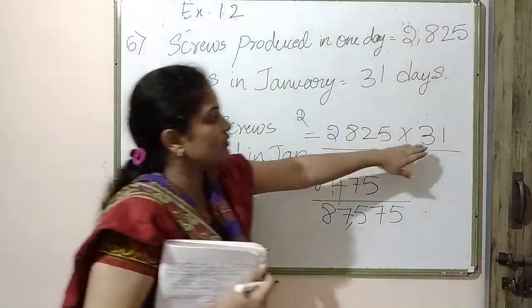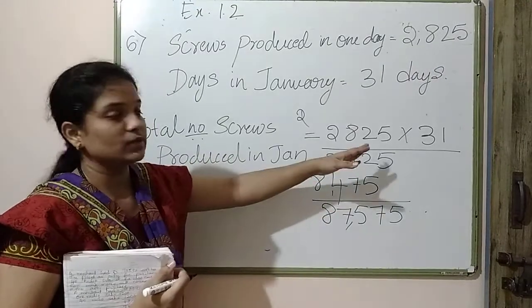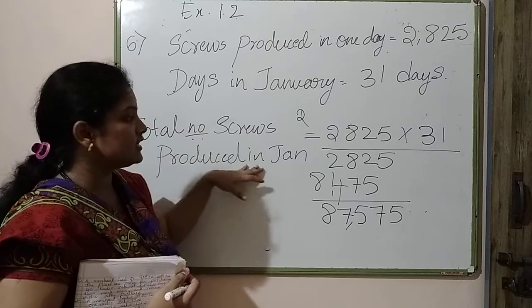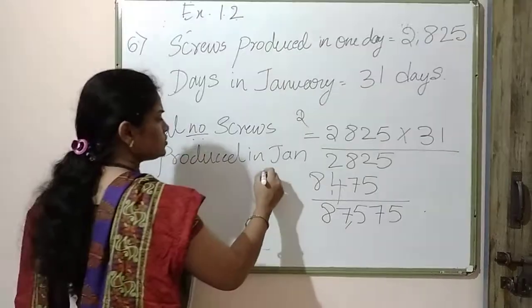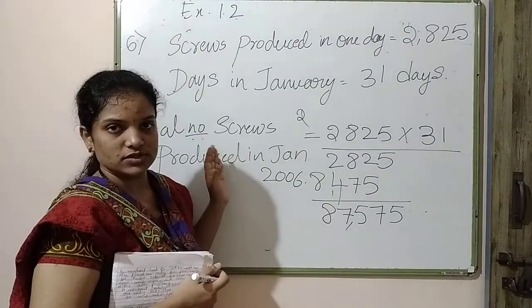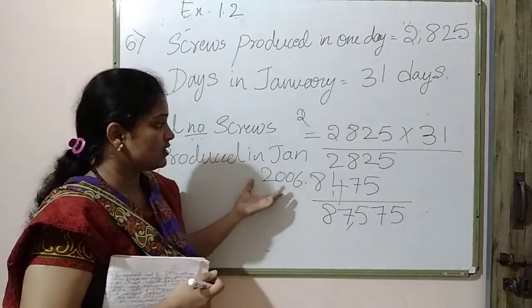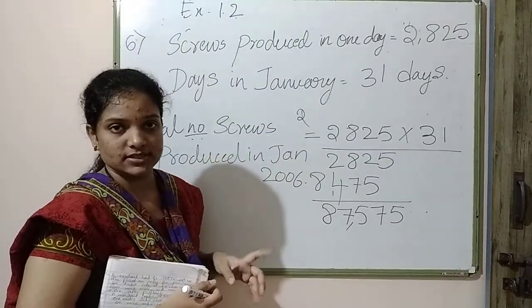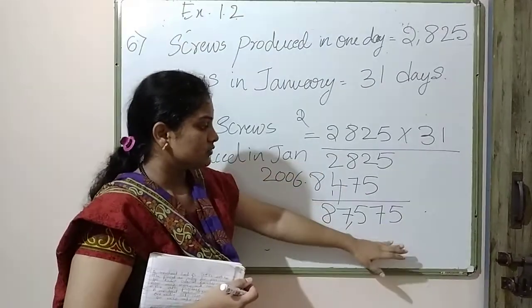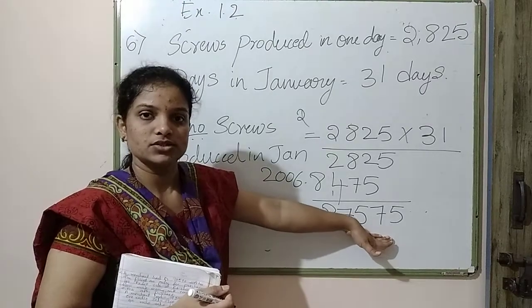Why did we do 31 into this number? Because the number of days in January is how much? 31. So now they are asking the total number of screws produced in January 2006. In January, whether it is 2006, 7, 8 or any year, January will have 31 days every year. So we did this number into 31. The final answer is this. These are the number of screws produced in the month of January.